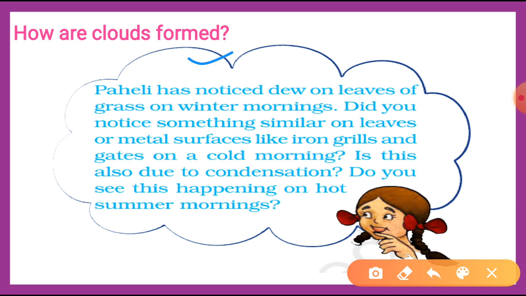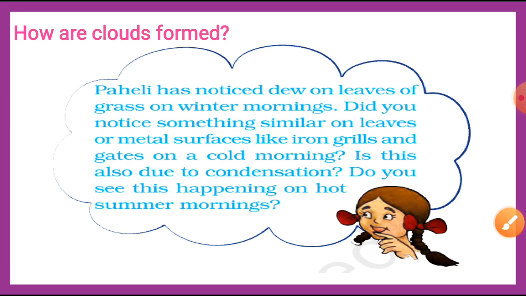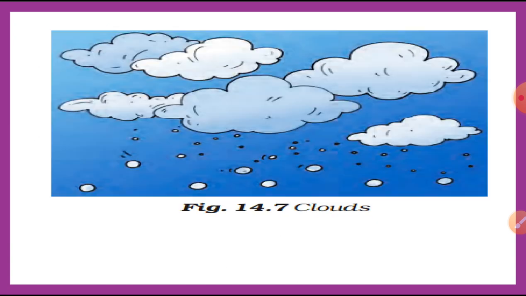Alright, so now you all have understood this thing. Look, the process of condensation plays an important role in bringing water back to the surface of earth. Now I will tell you the entire process, what happens and how clouds are formed. Students, as we go higher from the surface of earth, the air gets cooler. When the air moves up, it gets cooler and cooler. At sufficient height, the air becomes so cool that the water vapor present in it condenses to form tiny drops of water called droplets. It is these tiny droplets that remain floating in air and appear as a cloud.